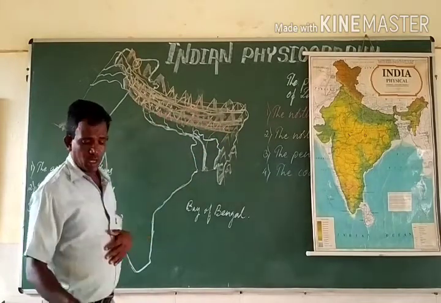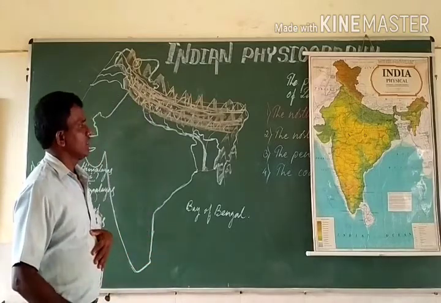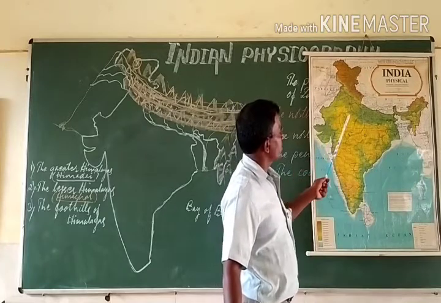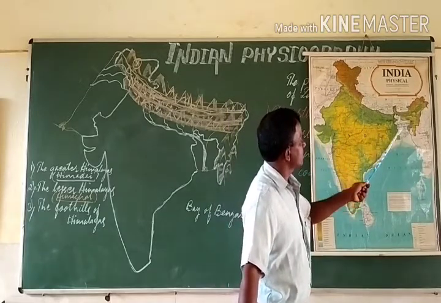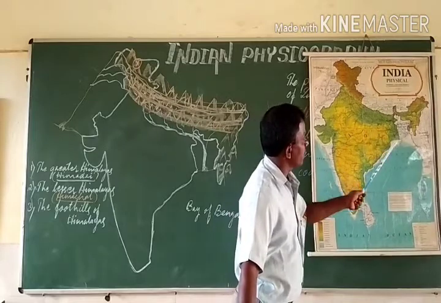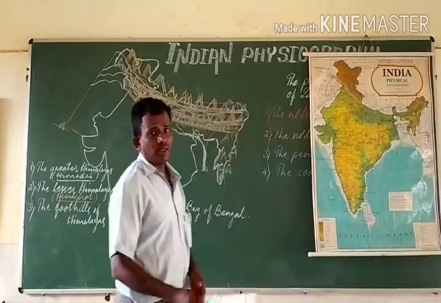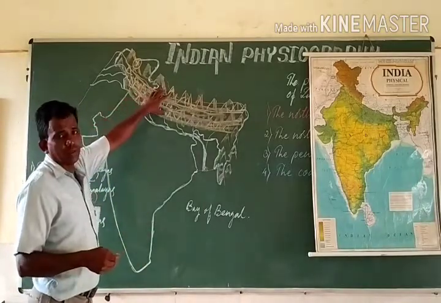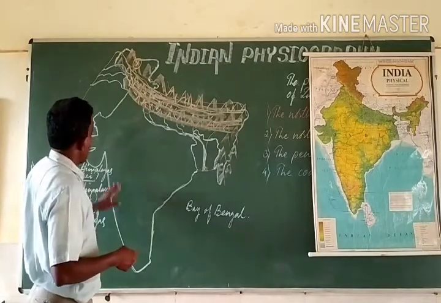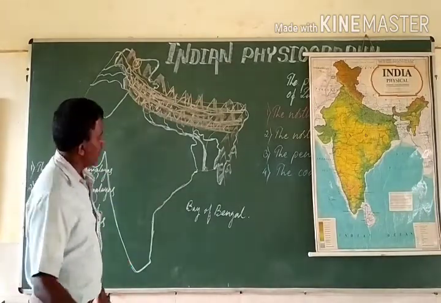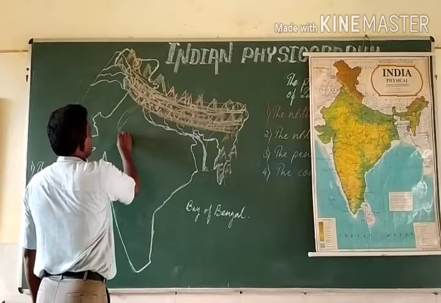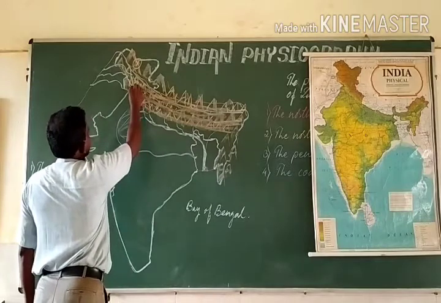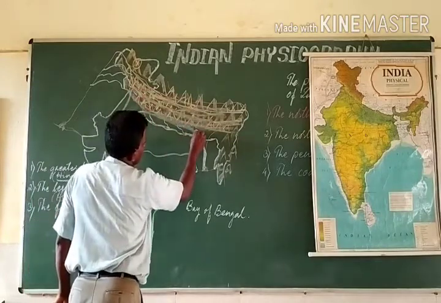The another physical division of our country, that is the northern plains. The region which is shown with this green color is said to be northern plain, which is south to the Himalayas and north to this peninsular plateau. I am just showing you how vast the northern plain is.